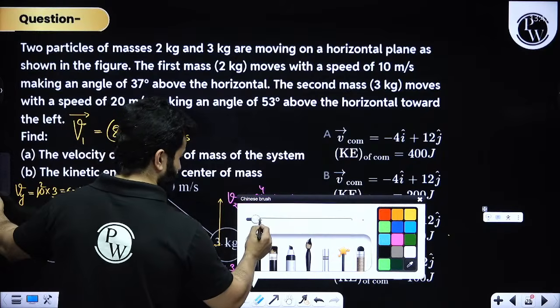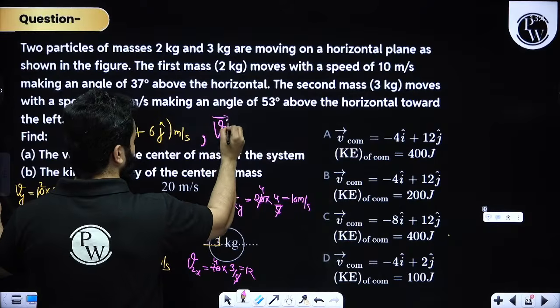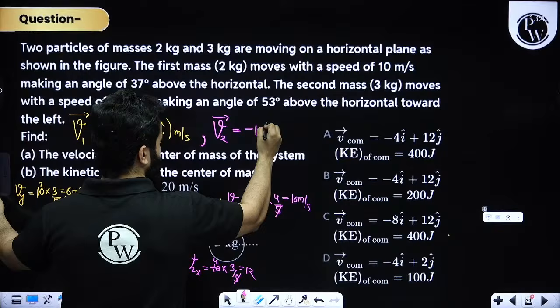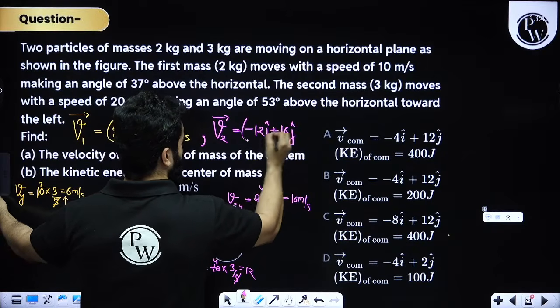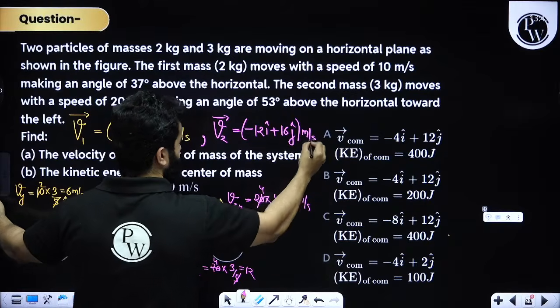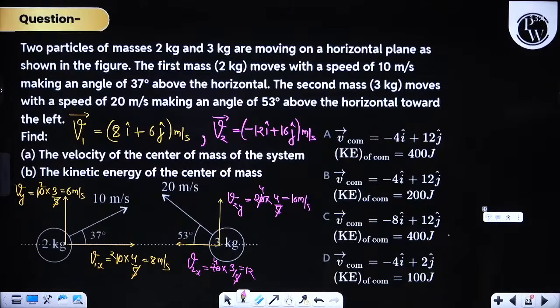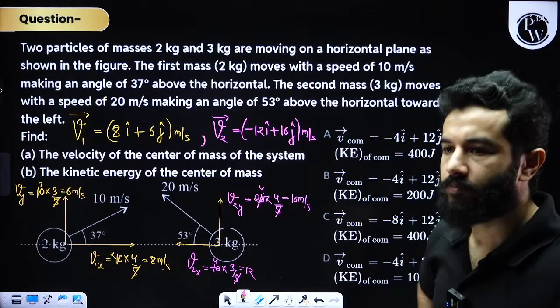I have already written V1 for you. Now V2 in vector form will be minus 12 i cap plus 16 j cap, in meter per second. Clear?